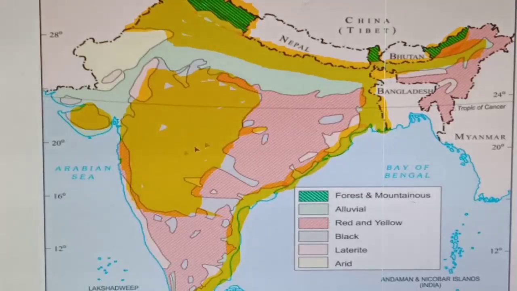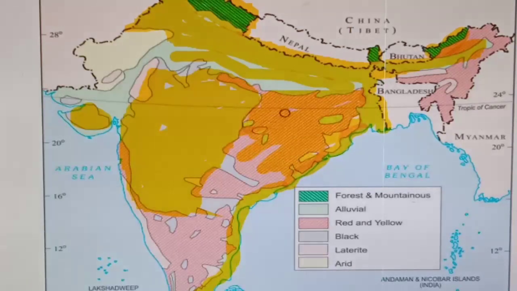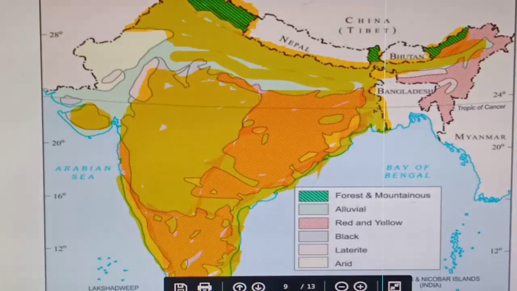And the rest part of India, which soil is there? That is red and yellow soil. In this area, what you have to mark is red and yellow soil. Leave the western coast. This area and Meghalaya is for the laterite soil.